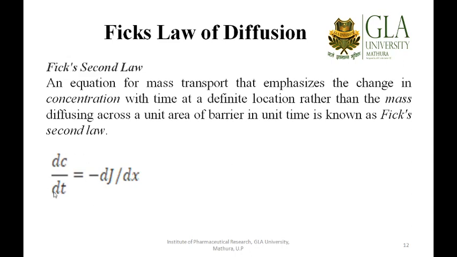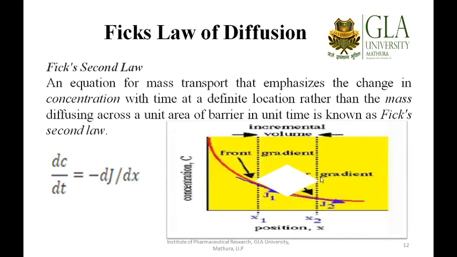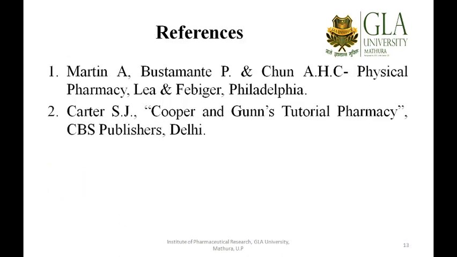This is given by dc over dt equals minus dj over dx. This diagram represents concentration on the y-axis, and the barrier is represented by x. In the front gradient you can see the increment in volume. So this is representing the amount of drug which is releasing out per unit of time.